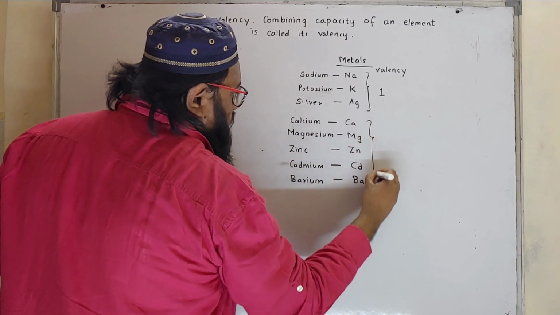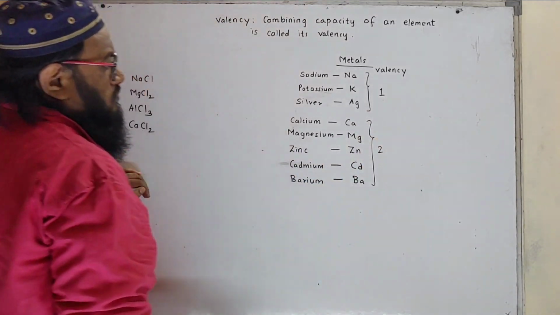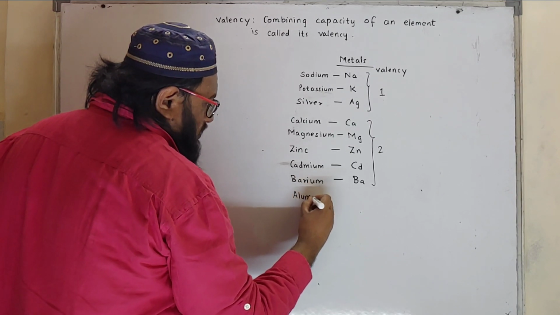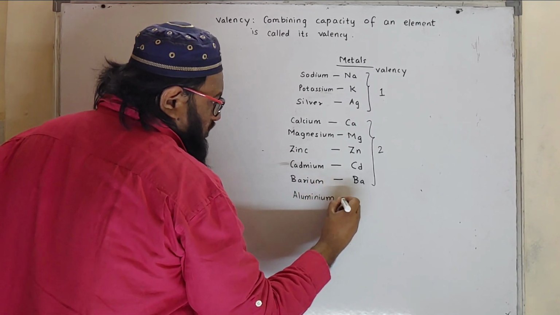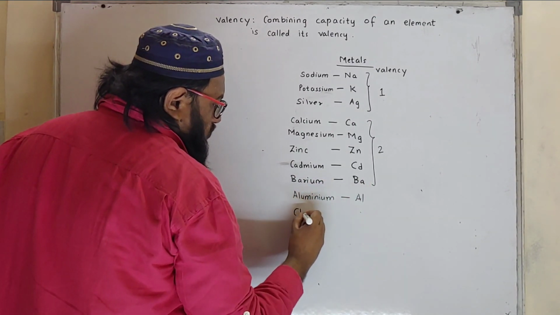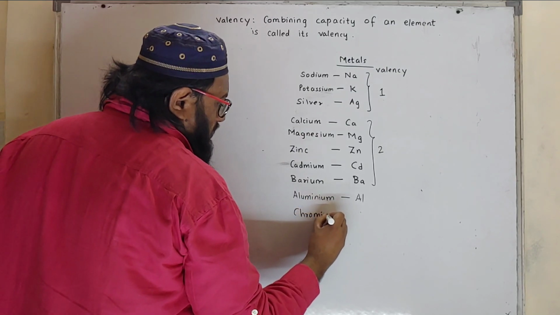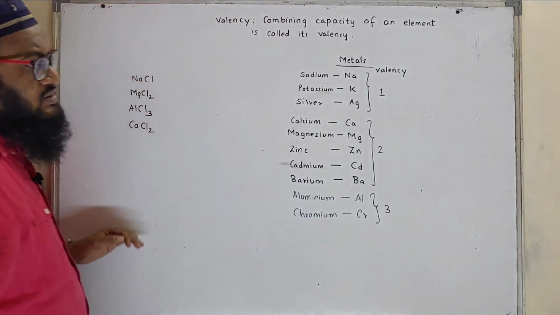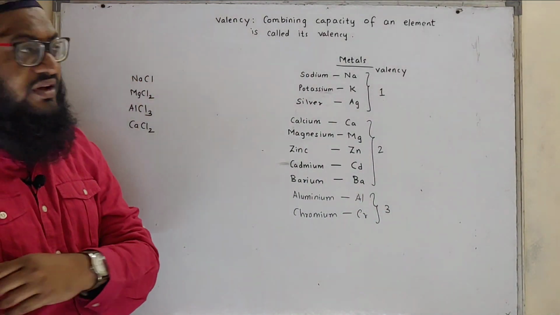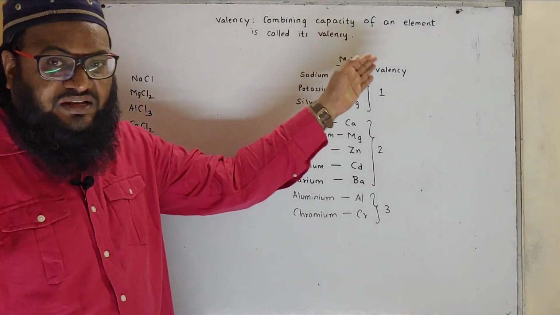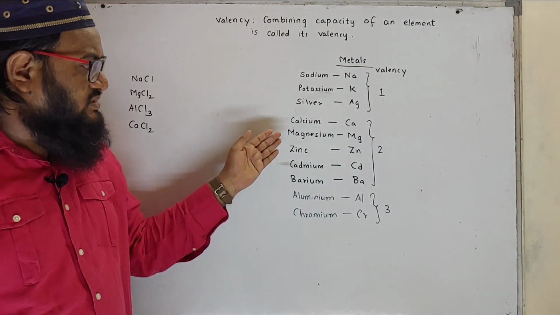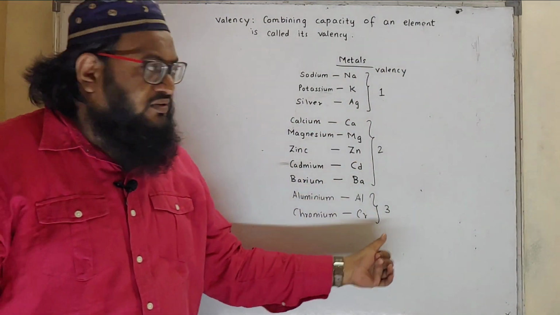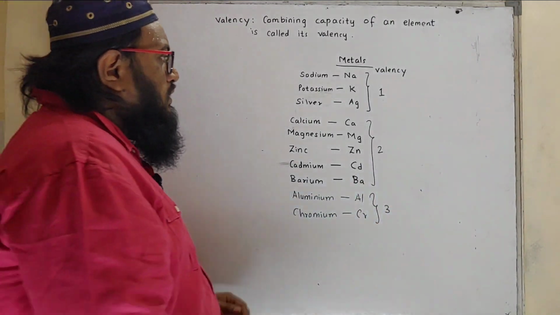They have valency 2. Then aluminium and chromium. Aluminium is Al, chromium is Cr. They have valency 3. Simply you need to remember the valency. So sodium, potassium and silver have valency 1. Calcium, magnesium, zinc, cadmium, barium have valency 2. Aluminium and chromium have valency 3.